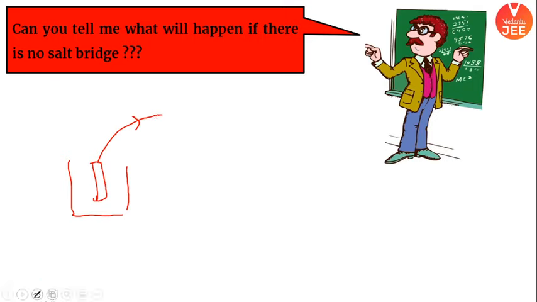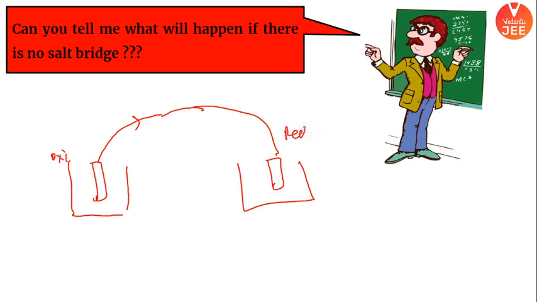और मैं इसको ऐसे ही लिखता हूँ. You guys understood the setup. Setup was just like this. I'm connecting the two half cells by an external circuit. Here, oxidation has happened, and here reduction has happened, and electrons are moving here and there. All right, so external circuit is complete.